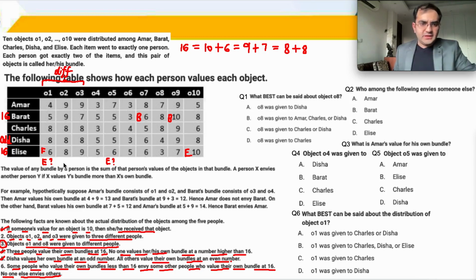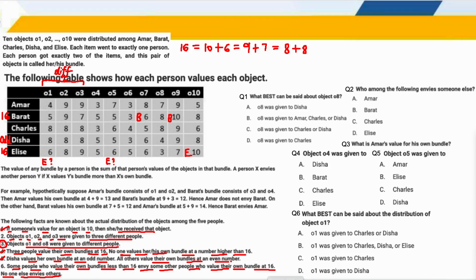ओके, करते हैं। अभी ज़रा A पे आ जाते हैं। Now we don't know whether A is 16 or C is 16. A 16 हो सकता है क्या? How can A be 16? 10 plus 6, it's not there. 8 plus 8, it's not possible. So for A to be 16, it has to be 9 plus 7. This 9 is already gone. इन दोनों में से एक 9 and इन दोनों में से एक 7. 9 plus 7. ठीक है.